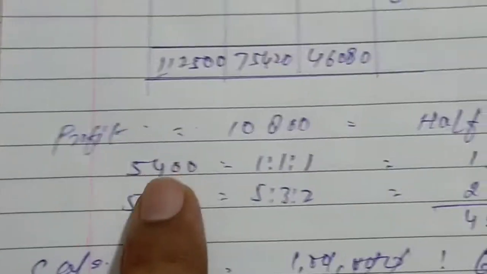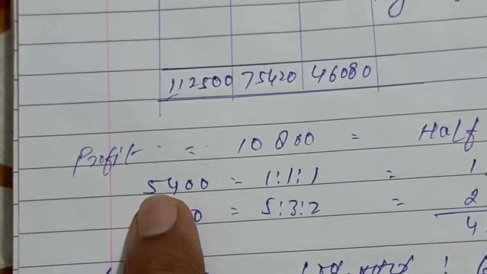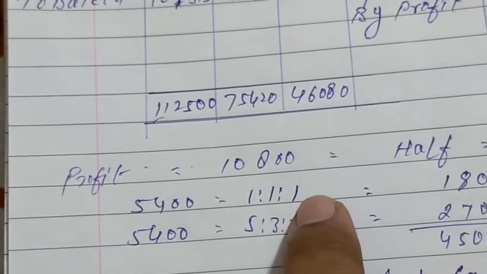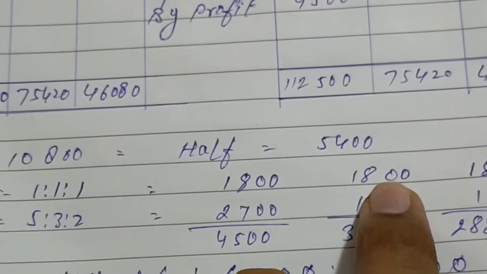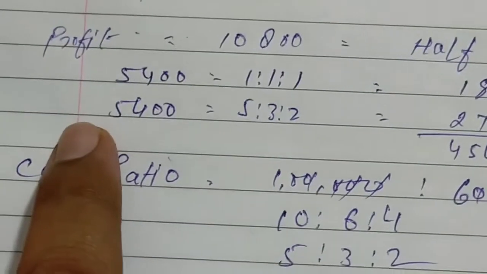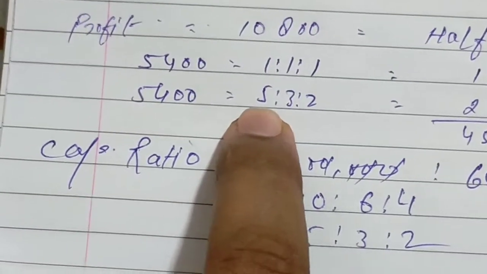Okay, half. You can see over here profit distribution. Half profit will become 5,400. This half profit will be distributed among the partners in equal proportion, 1:1:1. So 1,800, 1,800, and this also 1,800. And the next 5,400 will be distributed 5:3:2.